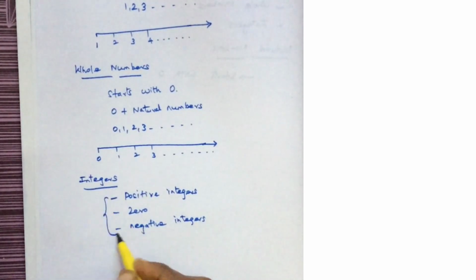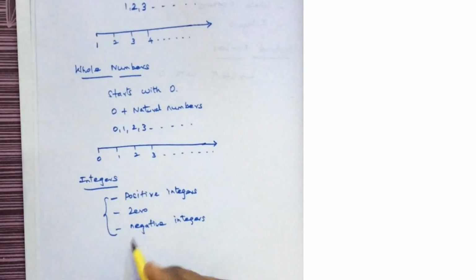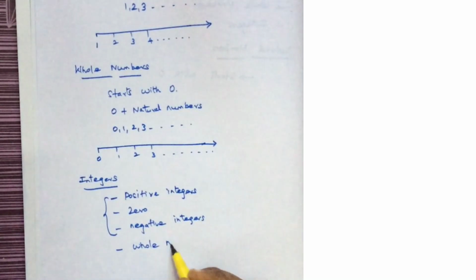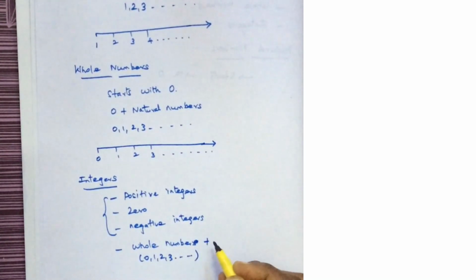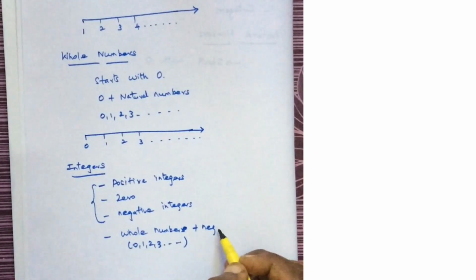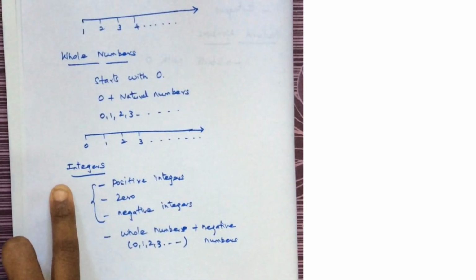So integers include positive integers, 0 and negative integers. What you have to add to the set of whole numbers, that is 0, 1, 2, 3: if you add negative numbers to the set of whole numbers, you will get integers.